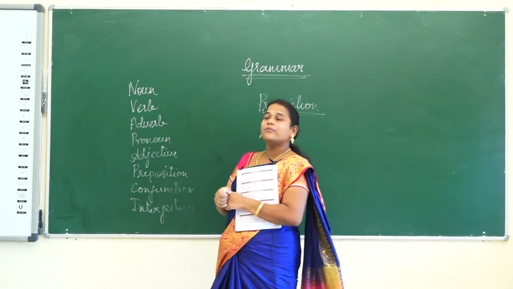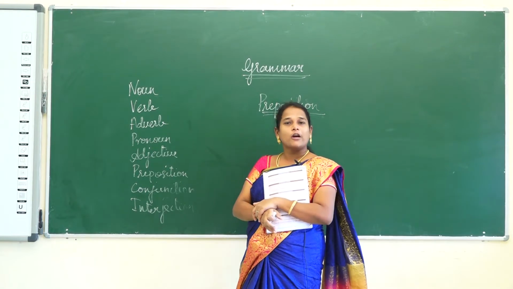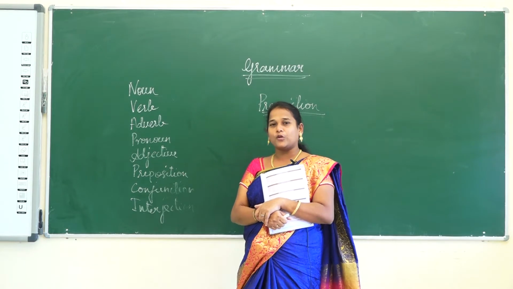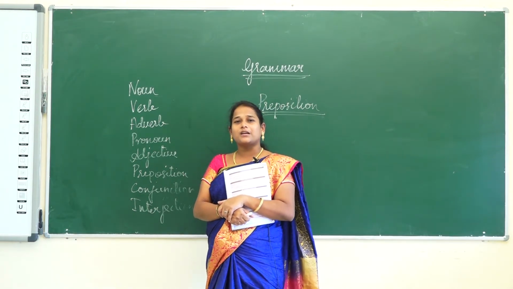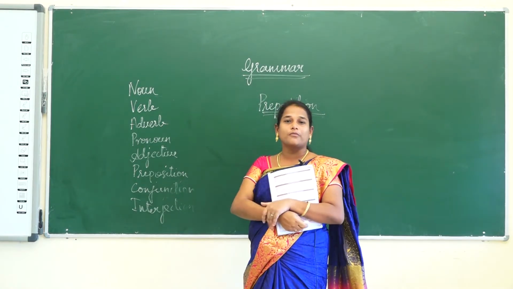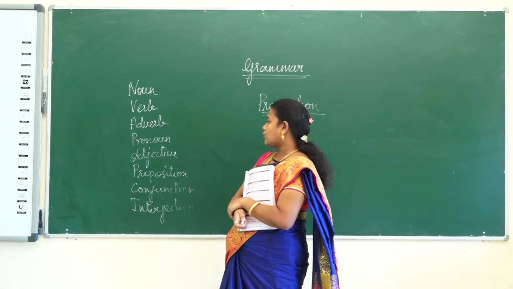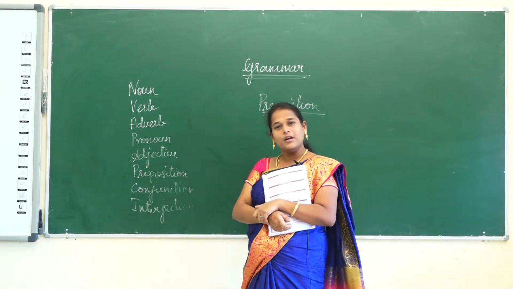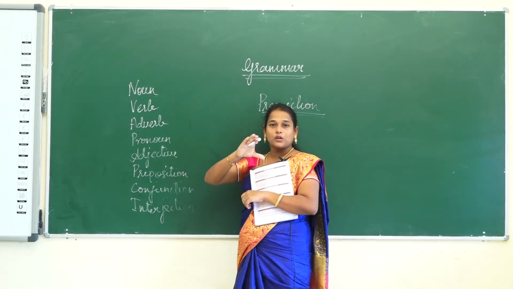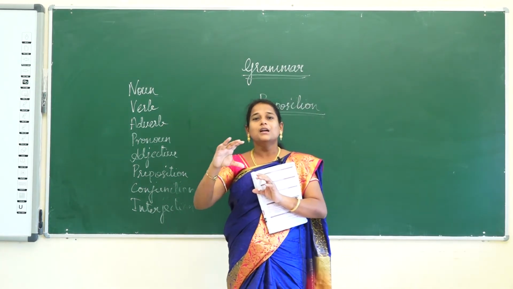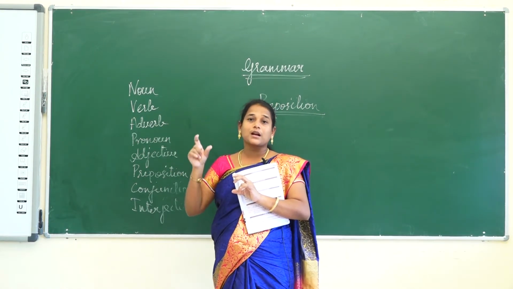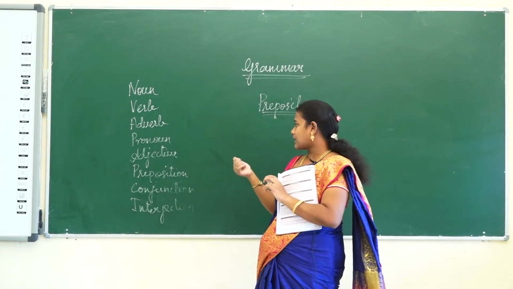And pronoun we use instead of noun to avoid the repetition of the noun. If I am Kavita and I am going to talk about Kavita, if I keep saying Kavita, what happens? The listener will get bored. That's why, to avoid the boredom of the listener, we use the pronoun instead of the noun. And adjective is a word which describes the noun, how the noun is. If you want to talk about Shakti, Shakti is a tall boy. What type of boy is he? He is a tall boy. So it describes the noun, how the noun is.